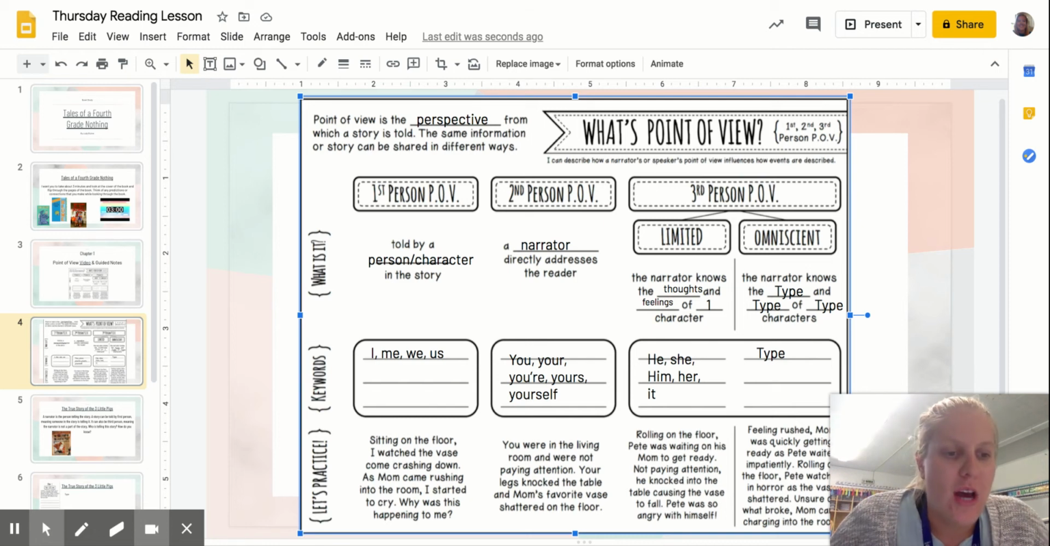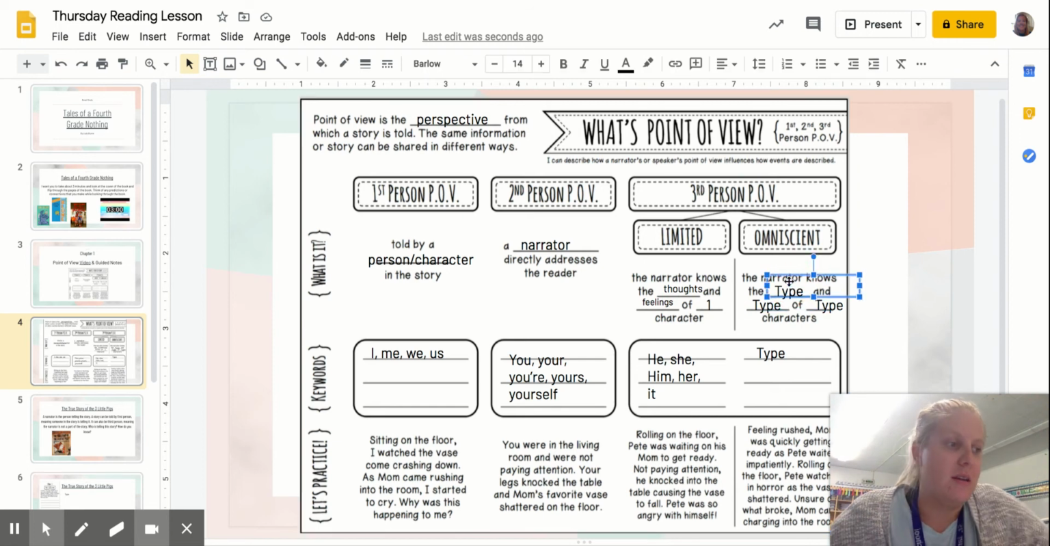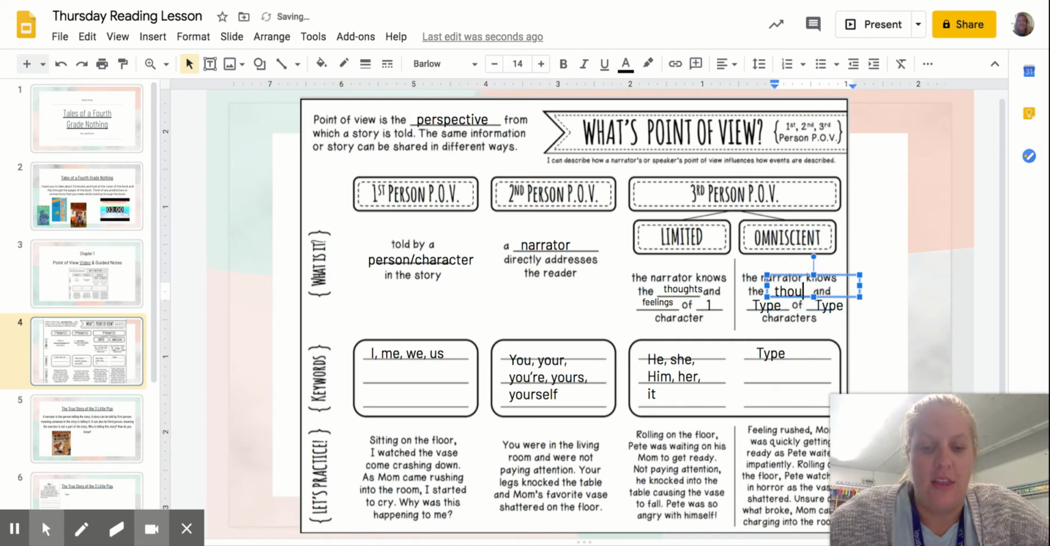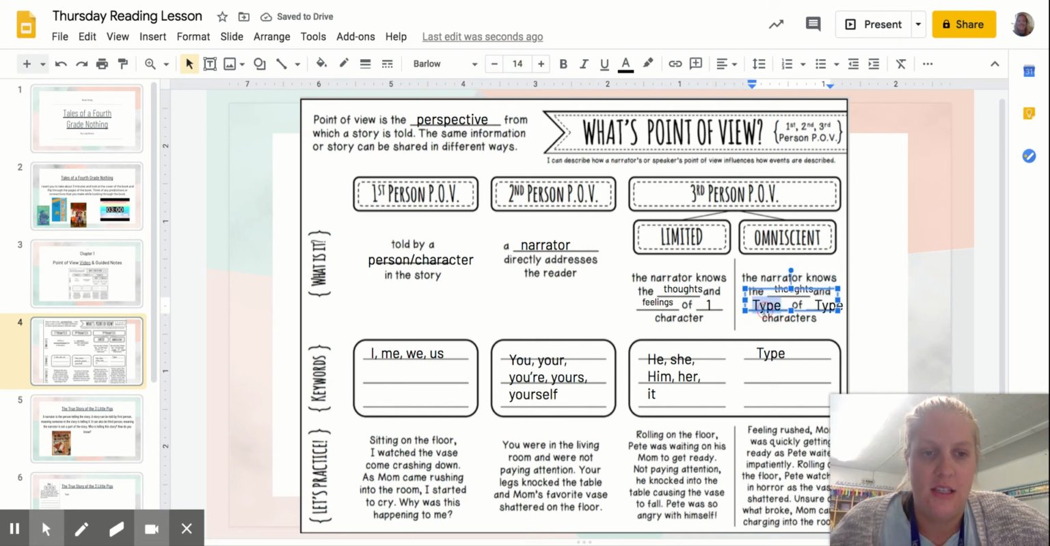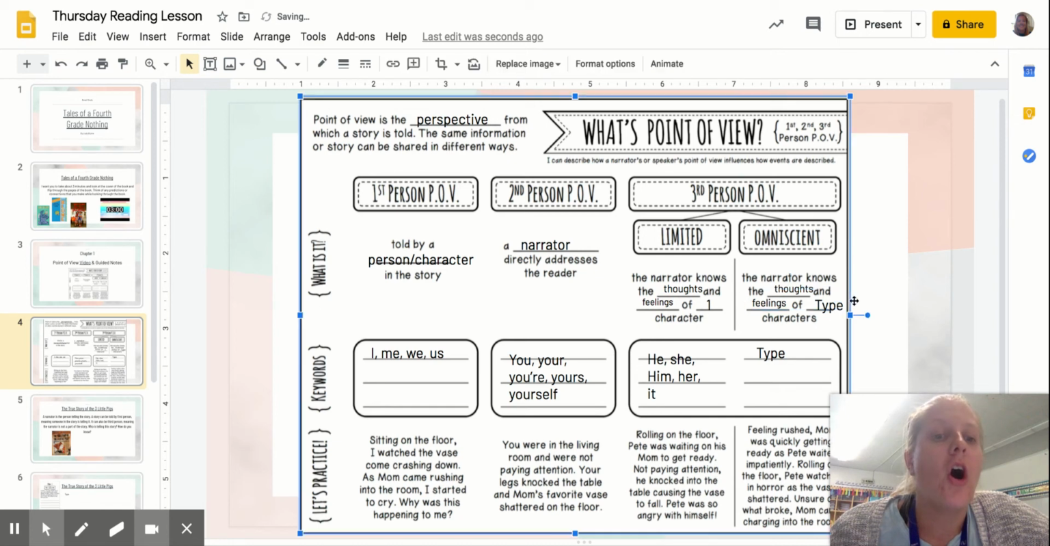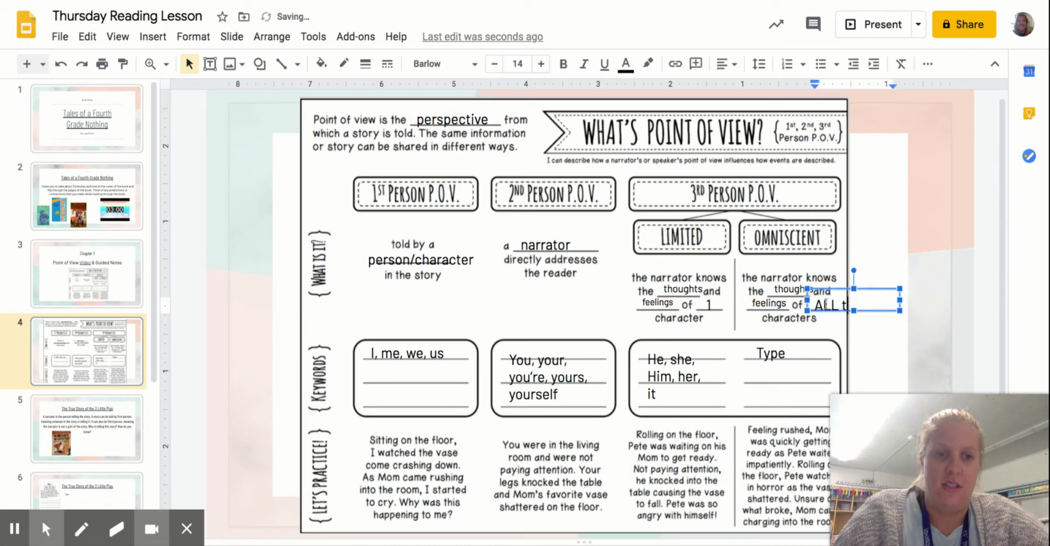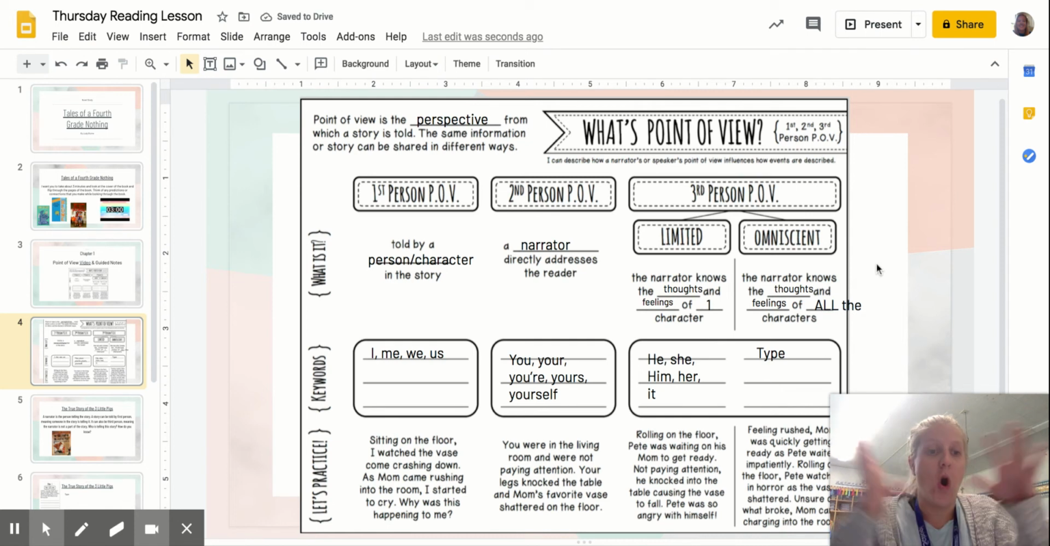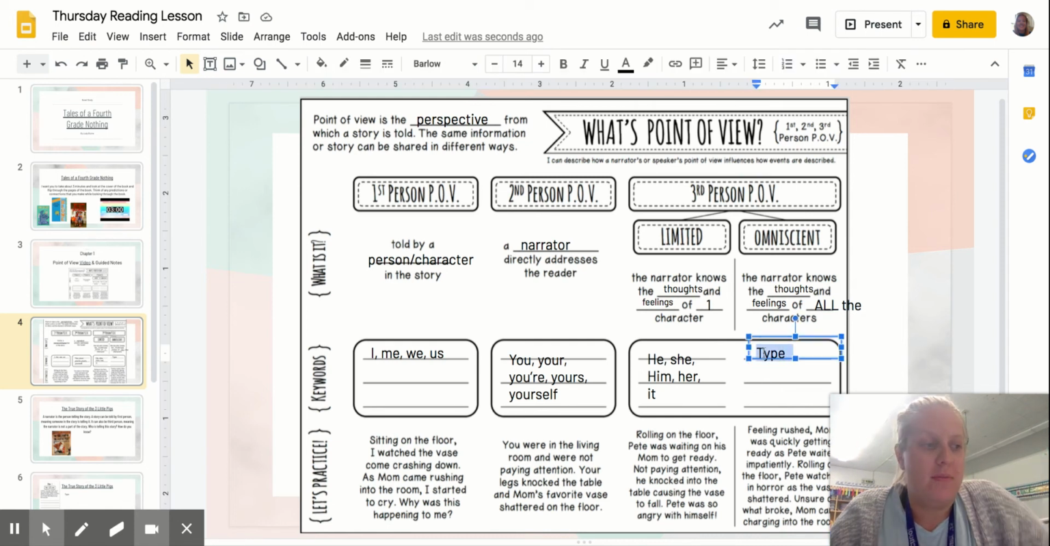And then now we're going to go to omniscient. So the narrator in omniscient knows the thoughts, feelings, of all the characters. Okay, so they know all of them. So if we come down here, some of our words are going to be they, them, and they're going to use character